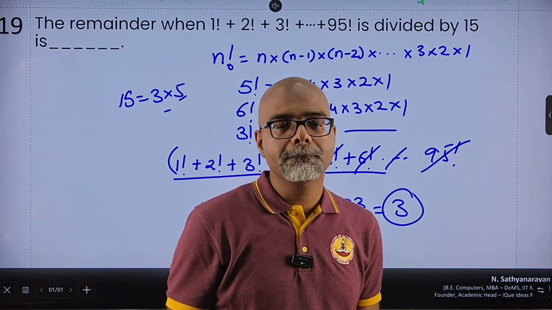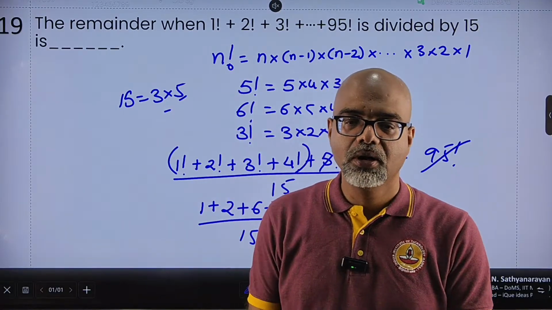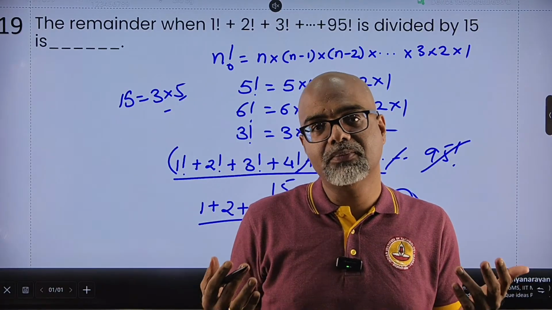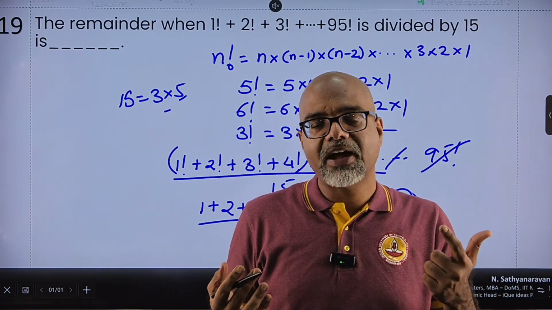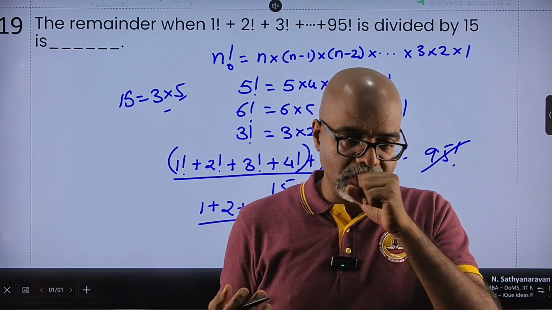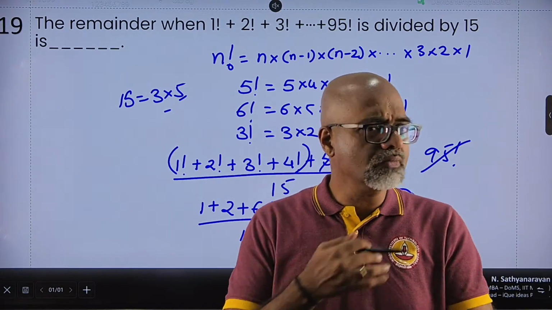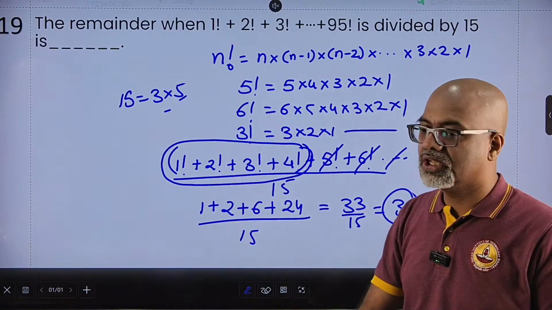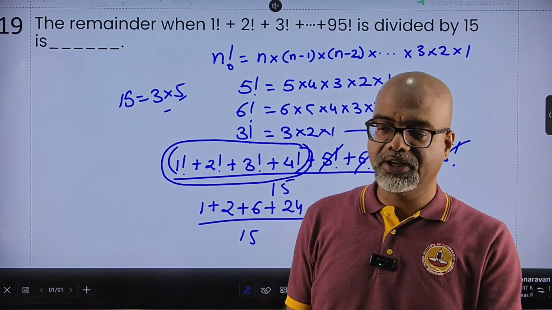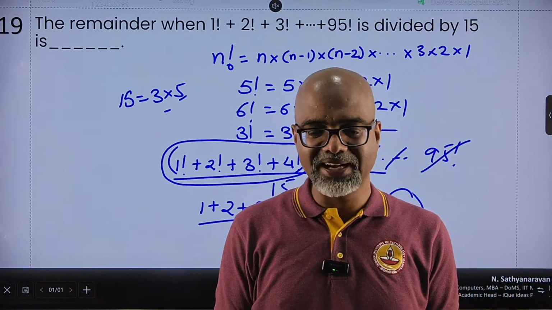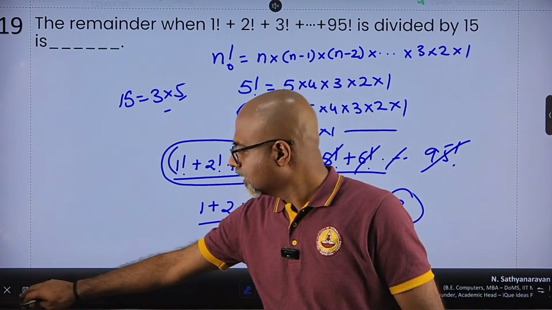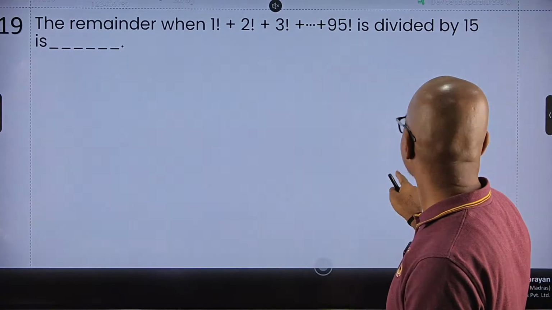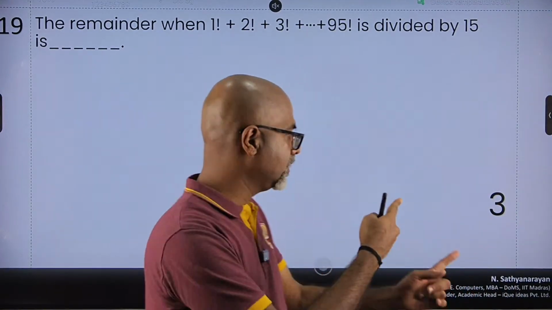Great problem, very, very easy to solve. You just had to be mindful of the fact that to be perfectly divisible by 15, I need 3 and 5, and 5 factorial and above contain at least 1, 3 and 5 each. So all of them will leave no remainder. So it is actually only a question of the first 4 factorial summation being divided by 15. Fantastic problem, fun to solve. All right. So yes, I get 3 as my answer.